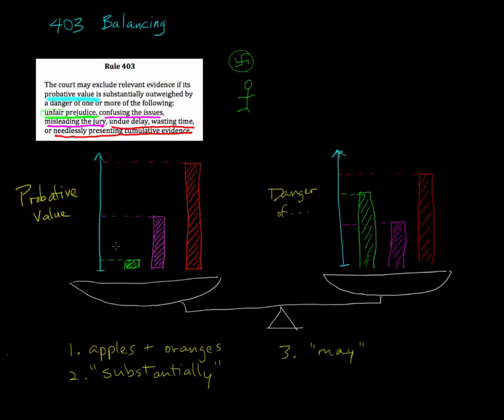And it's probably a good thing that the court has that discretion because, again, this is like comparing apples and oranges. There isn't a very easy mathematical test we can apply to say that this piece of evidence definitely has a danger of unfair prejudice that outweighs the probative value. It has to substantially outweigh the probative value, and even then the court, in its discretion, may choose to exclude that evidence if it really feels like it's going to do more harm than good.